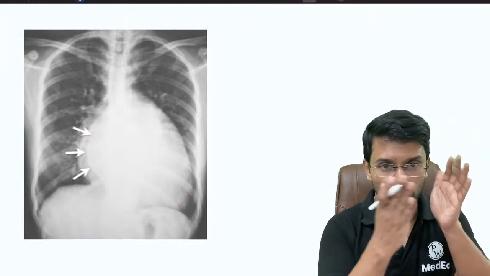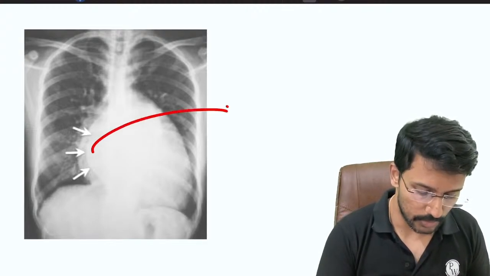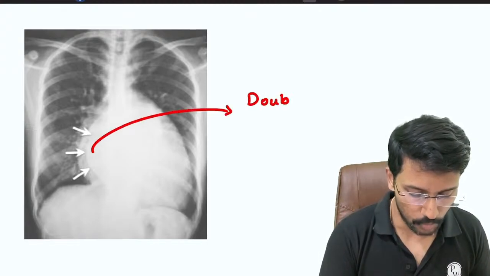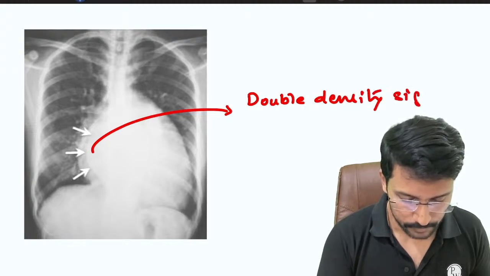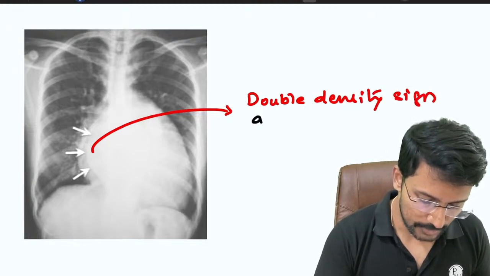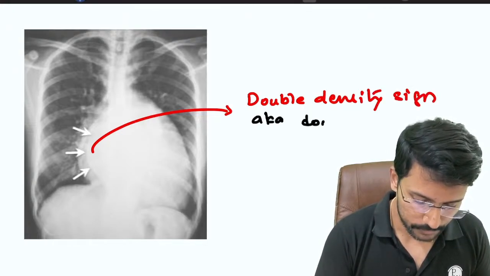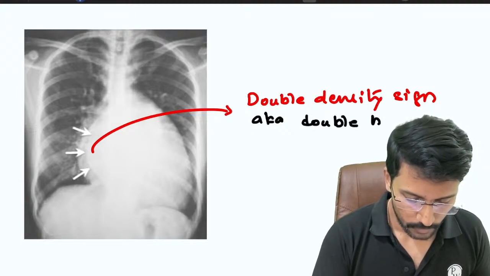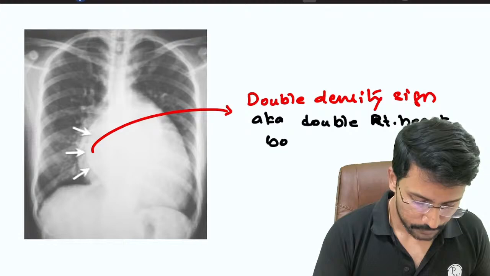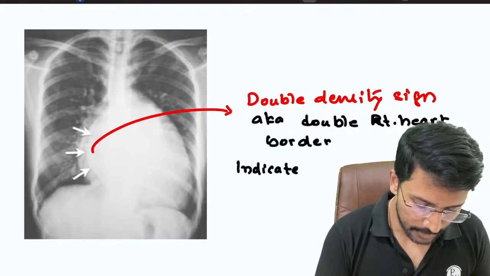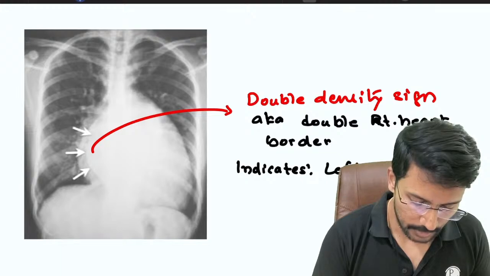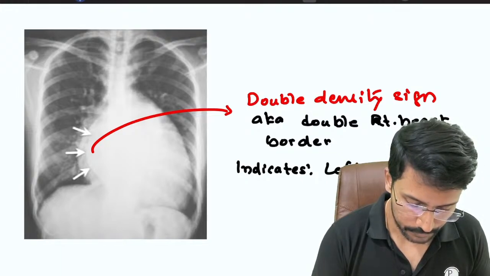So this finding where you can see double shadows or two lines to the right heart border is called as double density sign, also known as double right heart border. So this indicates that you have left atrial enlargement. It indicates left atrial enlargement.